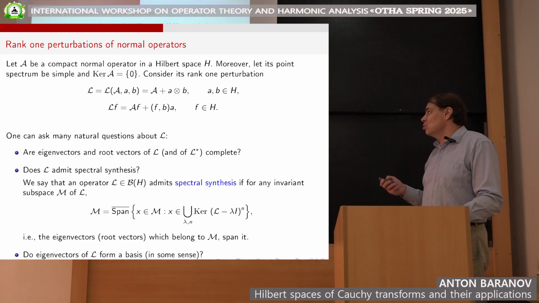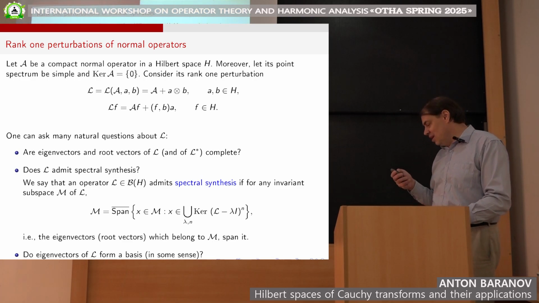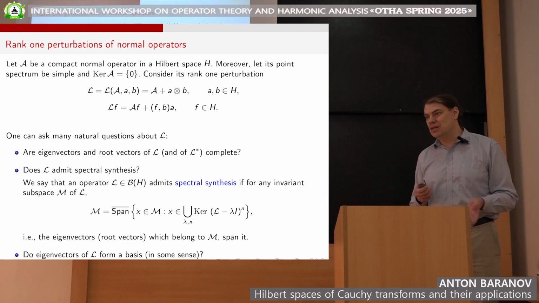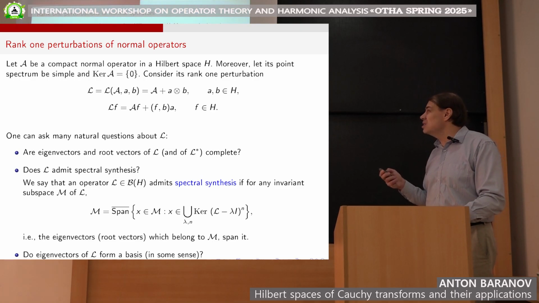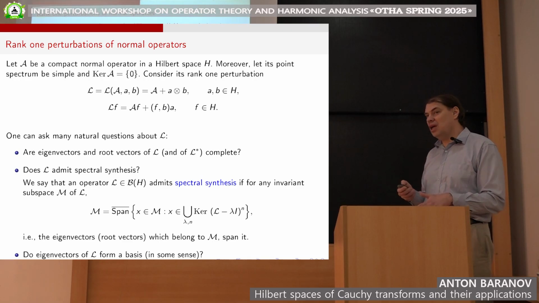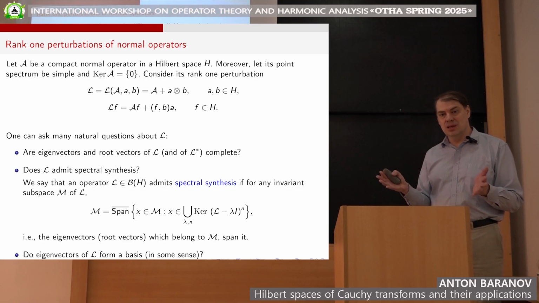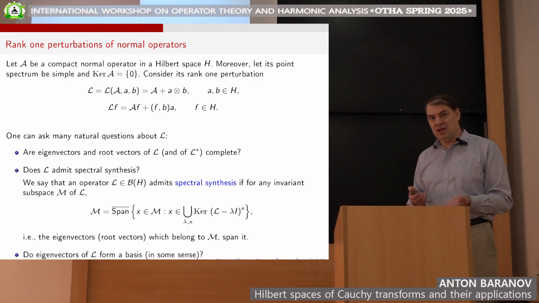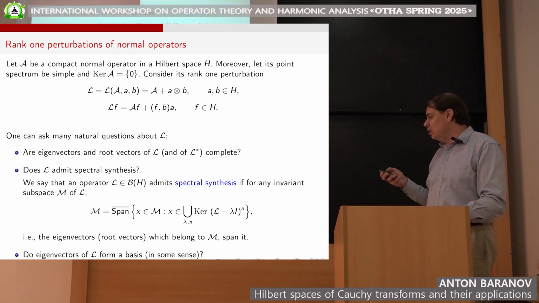For example, are the eigenvalues and root vectors of L and of the adjoint operator L star still complete? Which we of course have for the unperturbed operator. Does the operator L admit the so-called spectral synthesis? What does it mean for an operator to admit spectral synthesis? It means the following. Assume that we have an invariant subspace M of L. The question is, can we reconstruct this subspace M only knowing the eigenvectors and generalized eigenvectors which belong to this space?